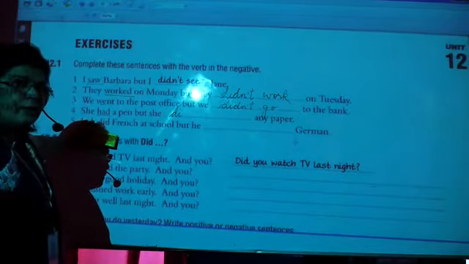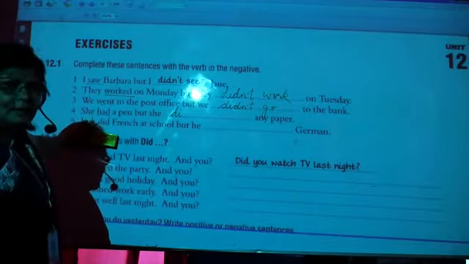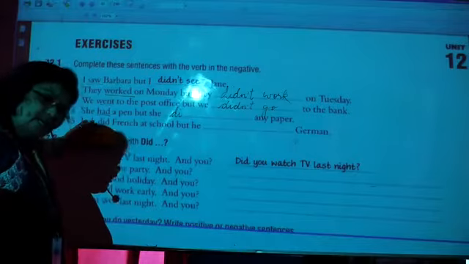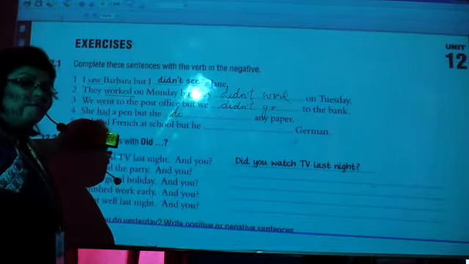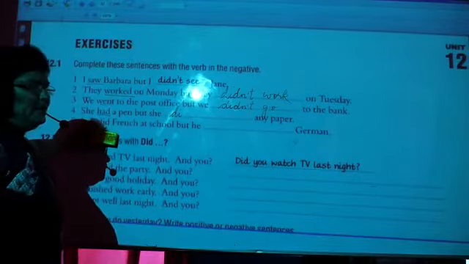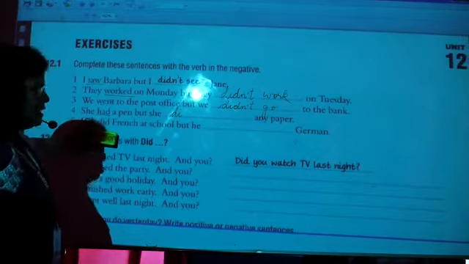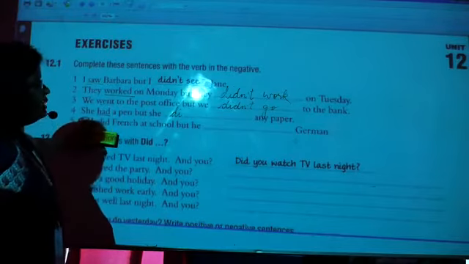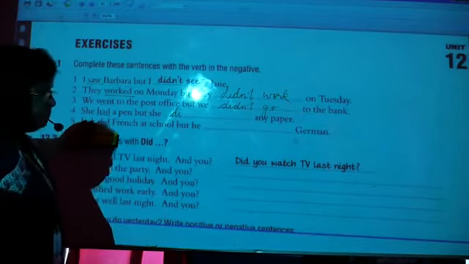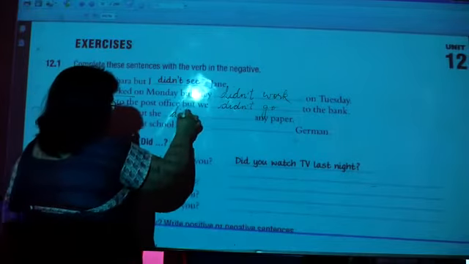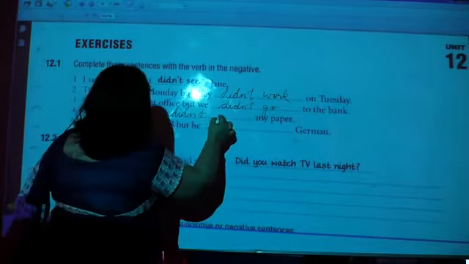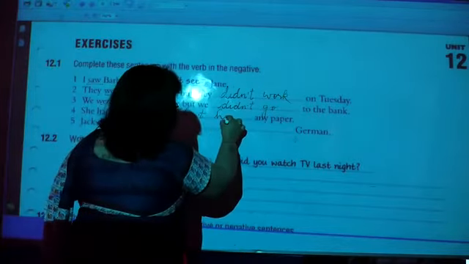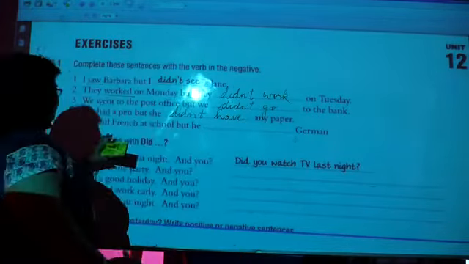Doesn't, why is it not coming here? Where does doesn't come? Does is which form? Of which tense? Does is a helping verb of present tense, right? So we often feel that here does fits better, but no, it is not that. We are doing the simple past. So again, didn't. She had a pen, but she didn't have any paper.